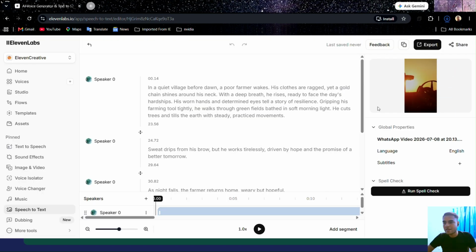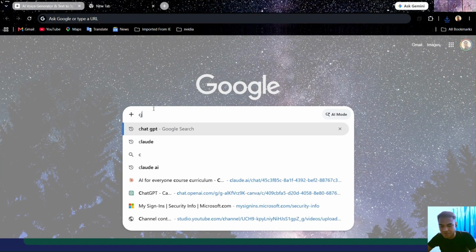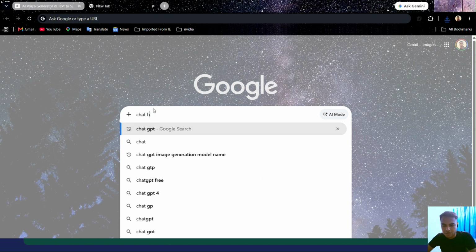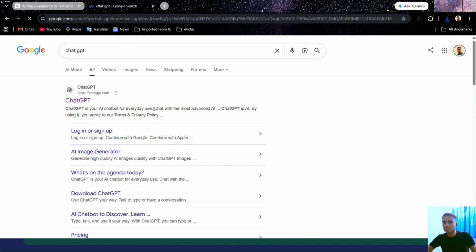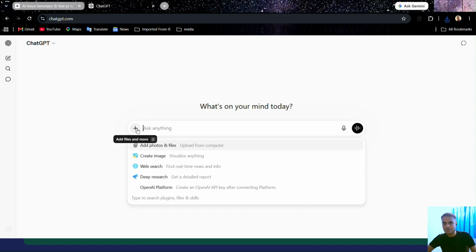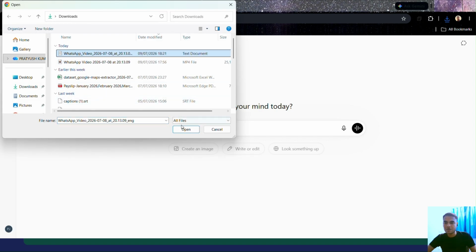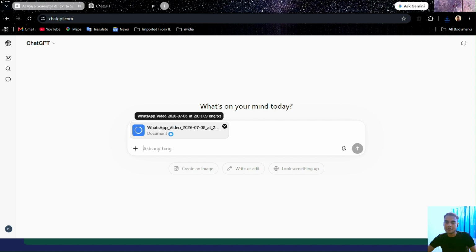So we got that file. Now we will visit ChatGPT for translation, as I want the Hindi voiceover. So for Hindi voiceover, I will visit ChatGPT. I will directly attach that file. Add photos and files. Here is that file which we got downloaded from the ElevenLabs. You have to attach here the transcription file which you just downloaded from ElevenLabs.